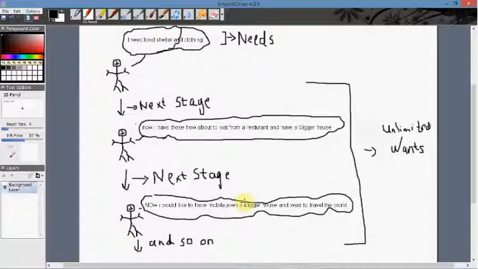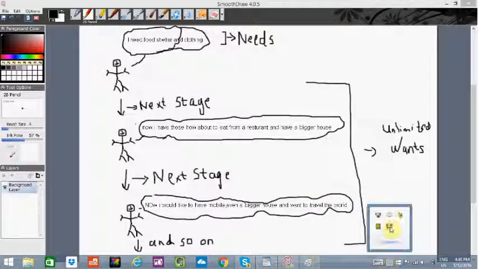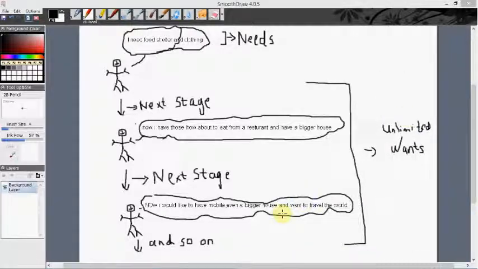This means his wants are again increasing, and now he is having new wants of having a mobile, of traveling the world. So you can see how human wants are increasing. So the next stage is that his wants have improved and he wants an even more comfortable life.